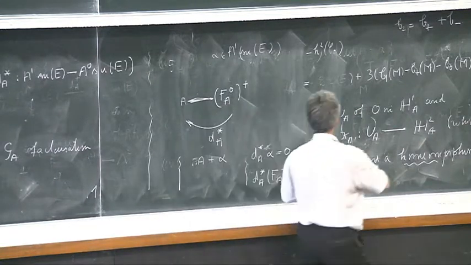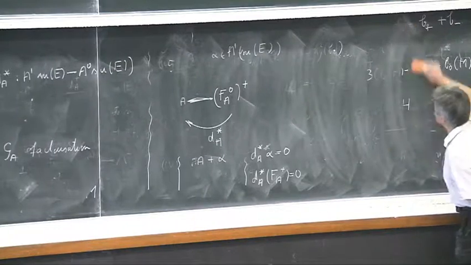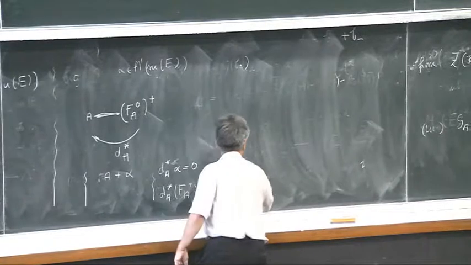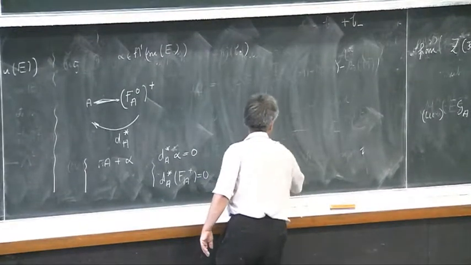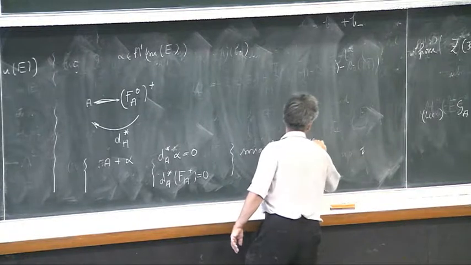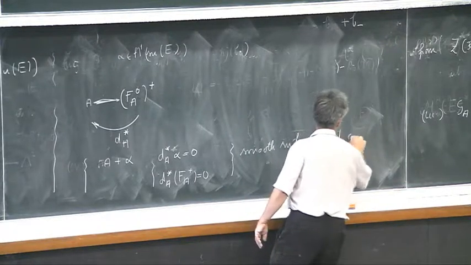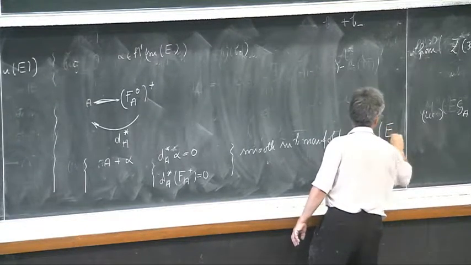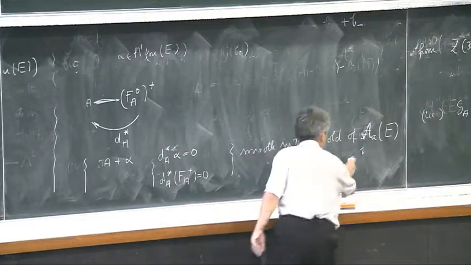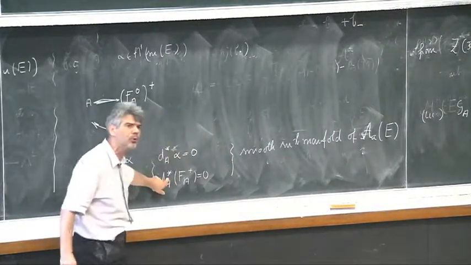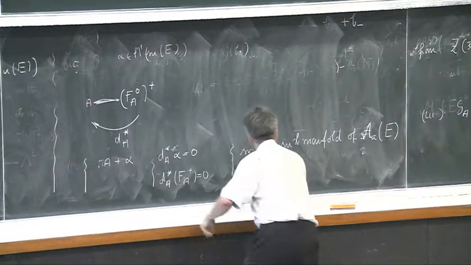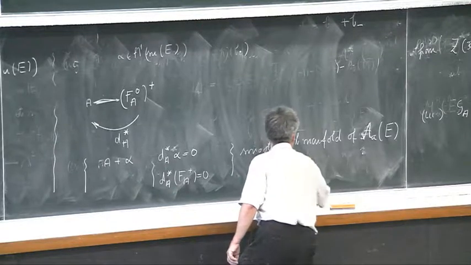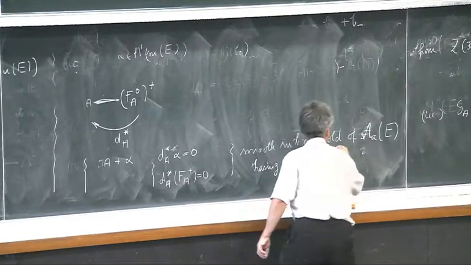And what we can prove, using the implicit function theorem, is that this is a smooth submanifold of the space of connections, not necessarily ASD, because here you weakened the equations, having precisely H1_A as tangent space.